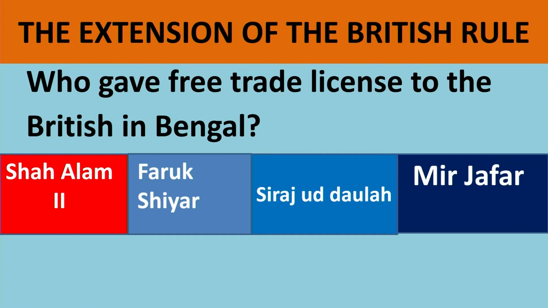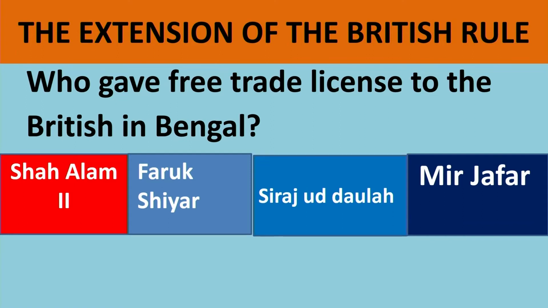Come on, I have given you four options: Shah Alam II, Farrukh Shiar, Siraj-ud-Dawla, Mir Zafar. Among these, who gave the free trade license to the British? Yes, let us answer it. Is it Shah Alam II? Is it Siraj-ud-Dawla or Farrukh Shiar or Mir Zafar? Who gave the free trade license to the British in Bengal?